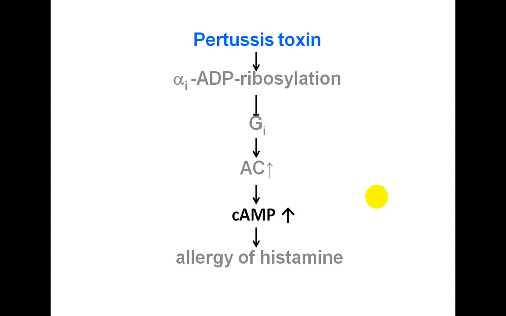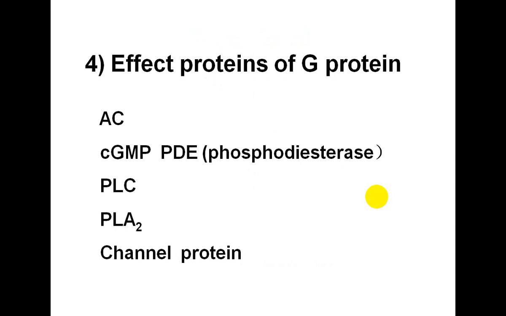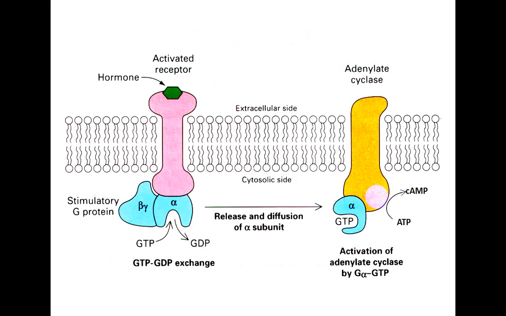As a result, also there is increased activity of adenylate cyclase, and a high concentration of cAMP is accumulated, and there is allergy of histamine. So, the effect of